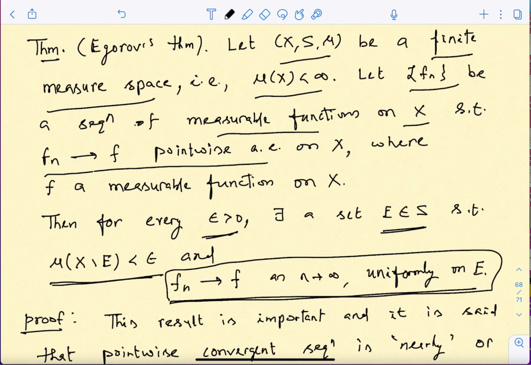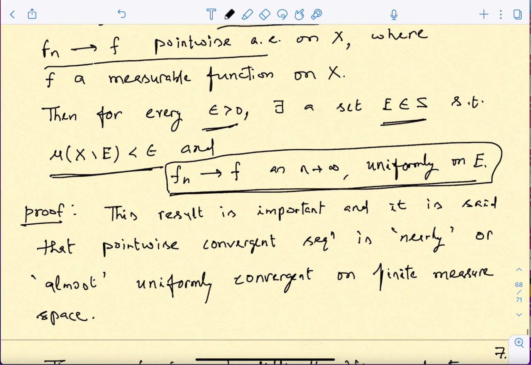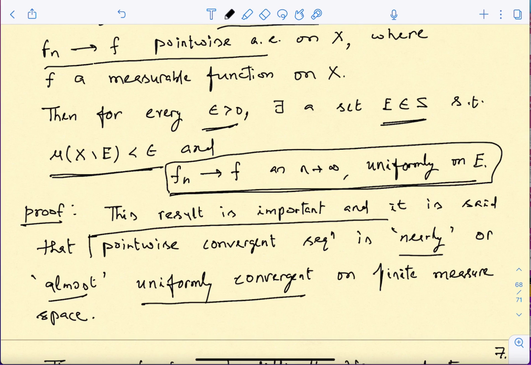Sometimes you will see the statement of this theorem written in this form, that pointwise convergence is nearly or almost uniform convergence on a finite measure space. This nearly or almost is basically this epsilon part.